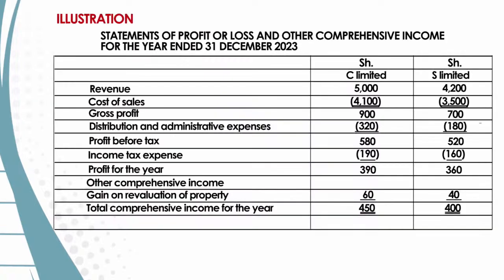We have revenue, cost of sales, gross profit, distribution and administrative expenses, profit before tax, income tax expense, profit for the year, other comprehensive income which includes the gain on revaluation of a property, and then we have the total comprehensive income for the year.